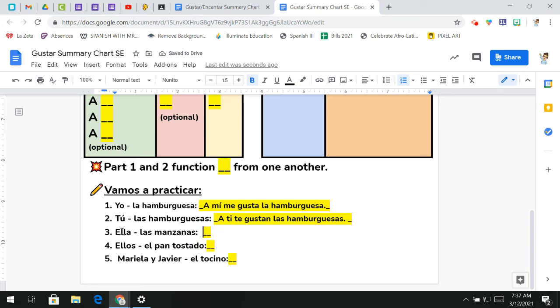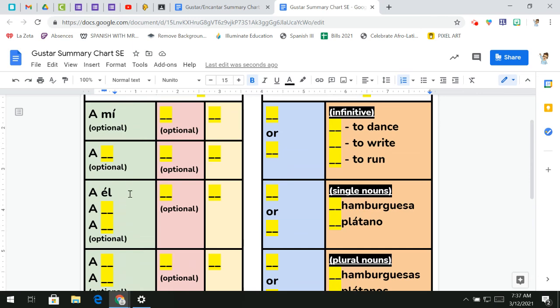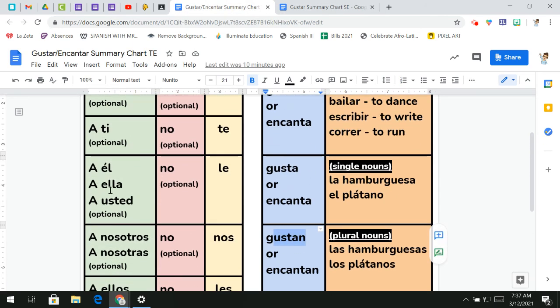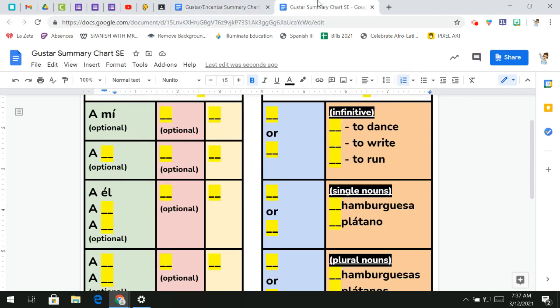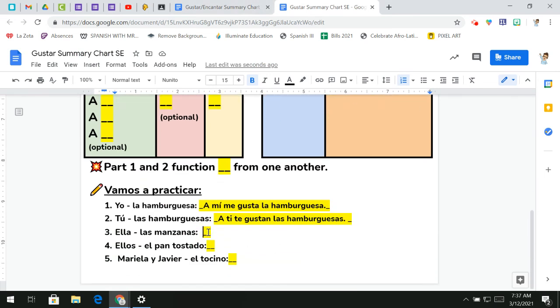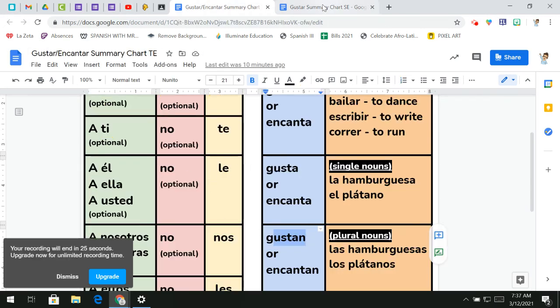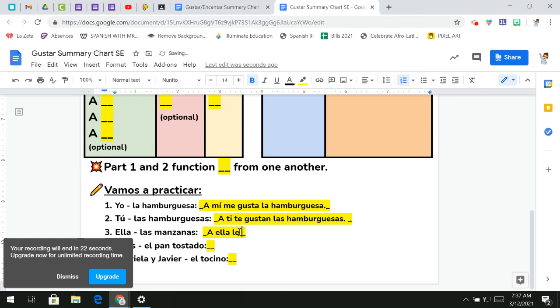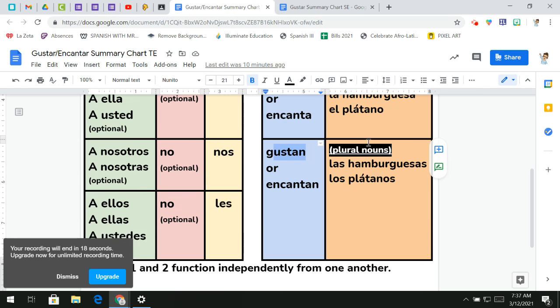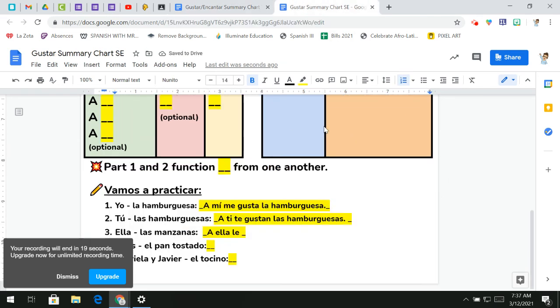All right, continuing. So ella. Over here, sorry, yours isn't filled out. A ella. So I'm going to use a ella. Again, we're not saying no, so we're going to skip over the no part, and we're going to use that le. All right, now what are we talking about? Las manzanas, plural. Apples, plural. So you can use gustan or encantan, like or love. I'm going to use encantan, love, and then las manzanas.